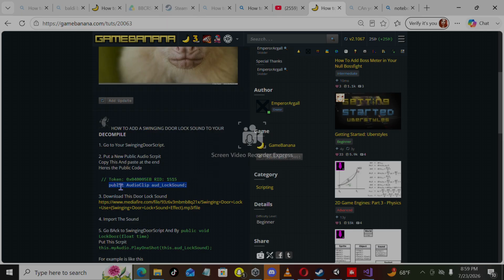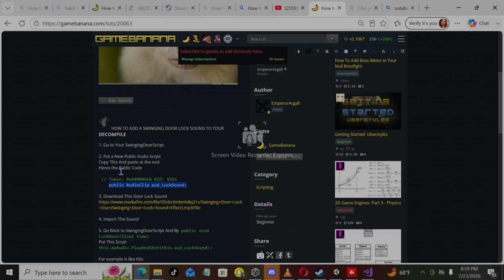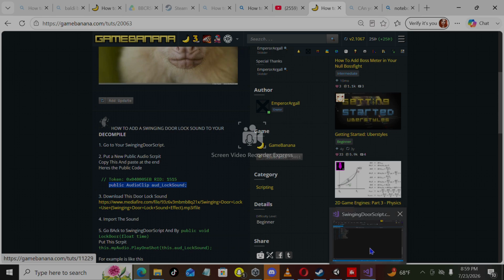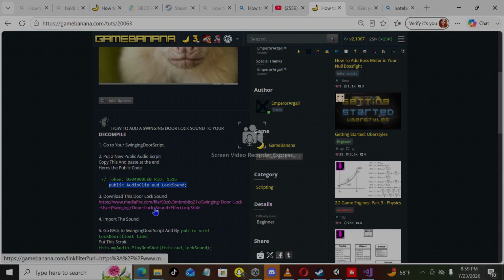Copy this, like all clip, odd, lock sound. Copy that and go to your Microsoft Studio, enter, Control V. After that, you're gonna download the sound.